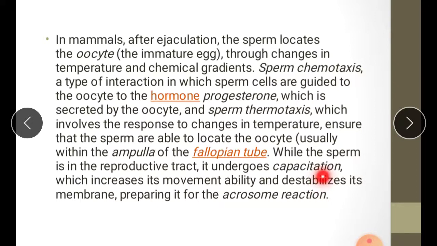After passing through the fallopian tube fluid, the sperms become more active. This process is called capacitation.